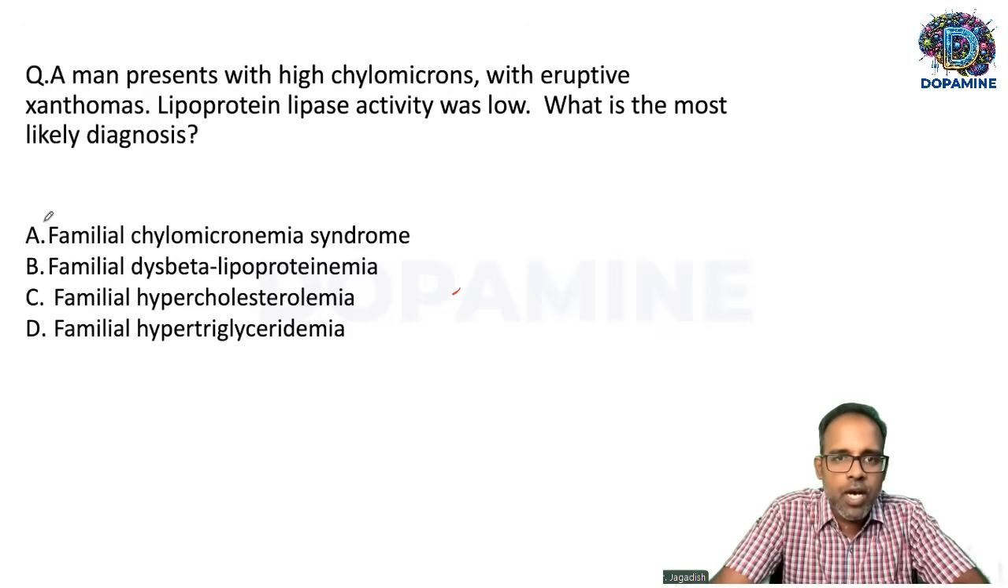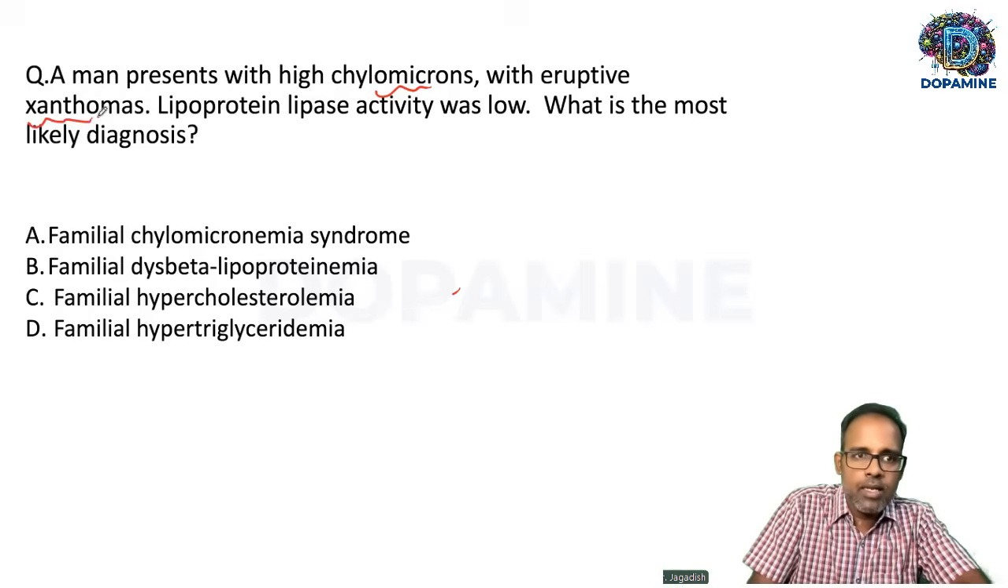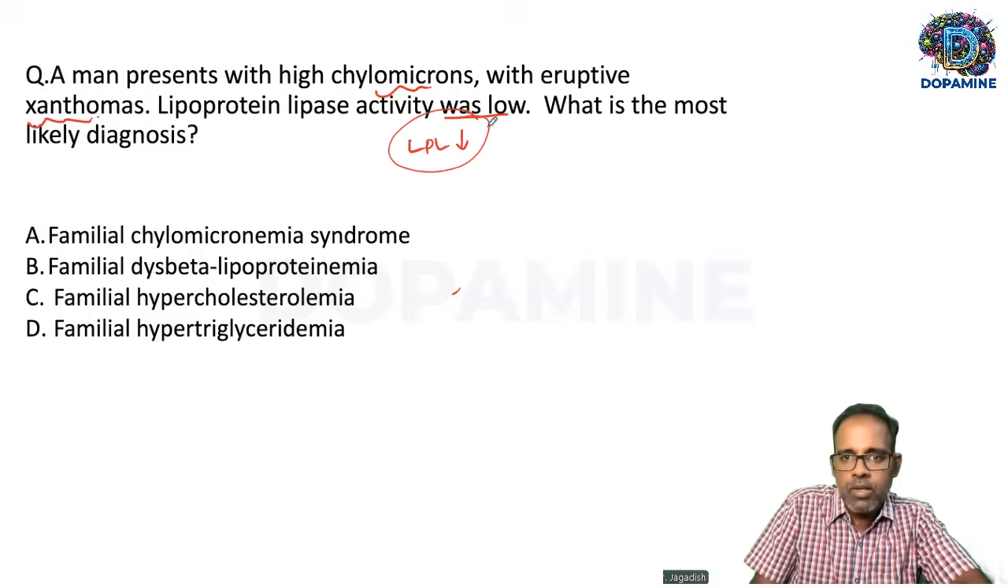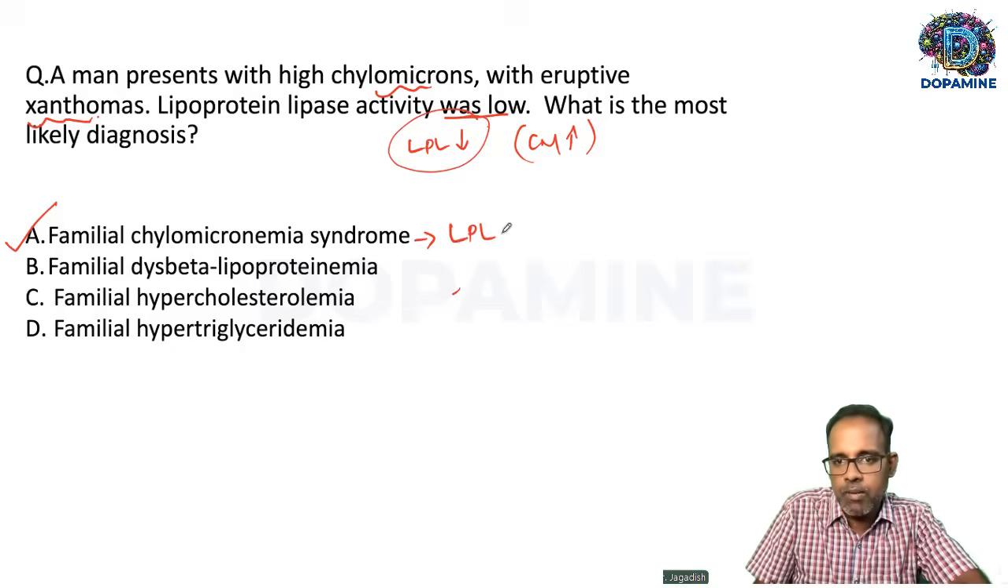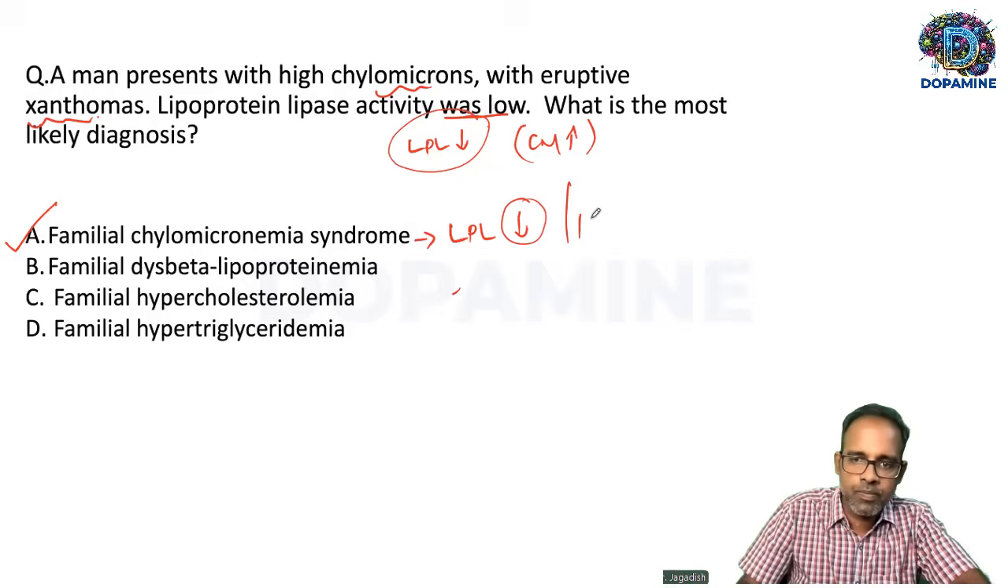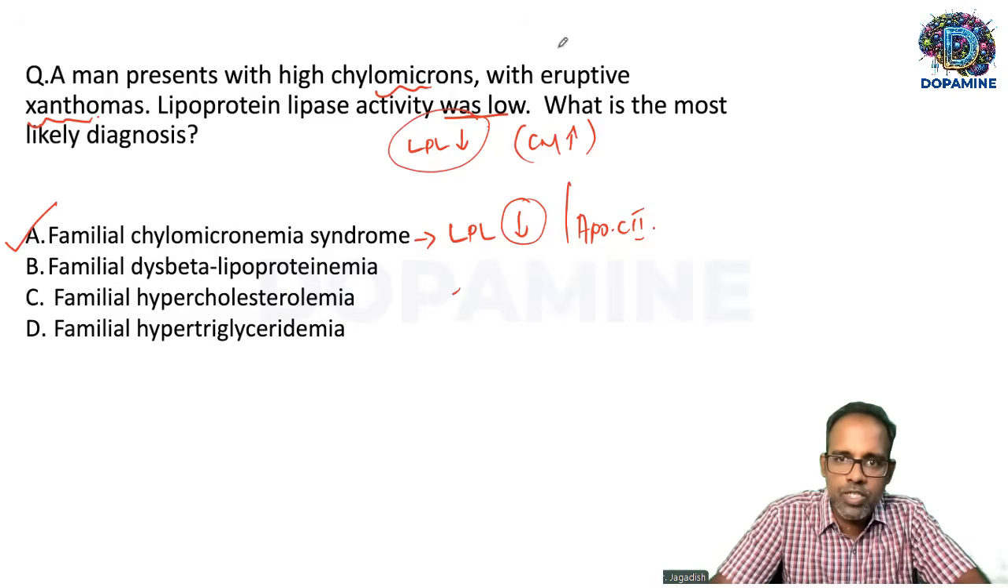A man presents with high chylomicrons with eruptive xanthomas and lipoprotein lipase activity was low. Chylomicrons are high, lipoprotein lipase is low. The answer is straightforward: familial chylomicronemia syndrome, which is caused due to a defect in the LPL enzyme or an ApoC2 defect. So that's about this question. It's a straightforward question, and one more clue is eruptive xanthoma.